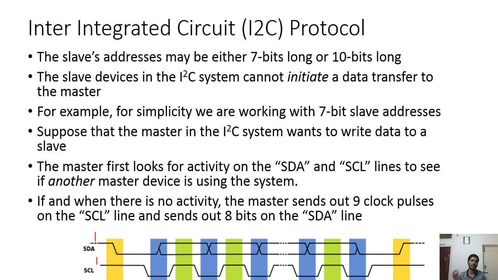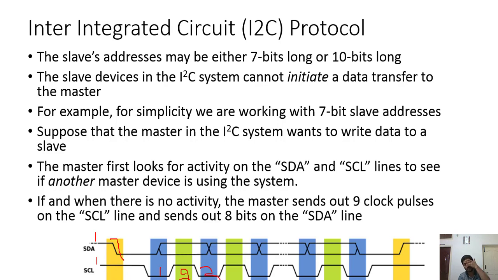Then the master tries to pull down that line by making it 0. And when it is pulled down while SCL is high, it automatically starts the communication during the next low clock. During the next clock, this is clock 1, clock 2, clock 3.